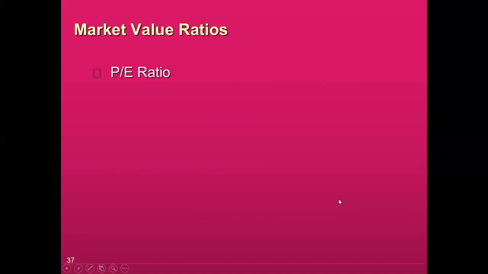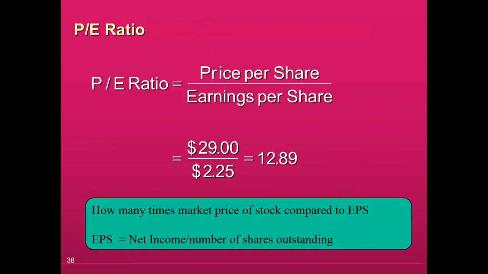Student, these are market value ratios. Generally, investors use them to assess company performance, and based on this, they decide whether they plan to buy this stock, sell this stock, or hold this stock, and vice versa. There are many ratios that might be applied here. The first one is the price earning ratio. Here, price means the market price of one share which is currently available.